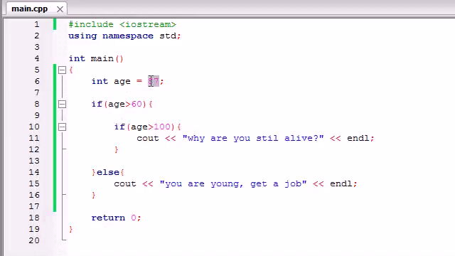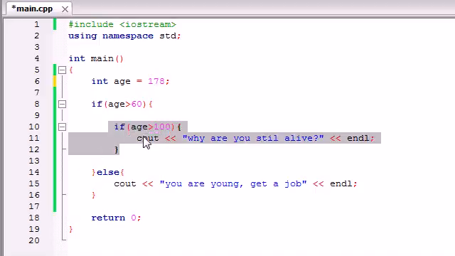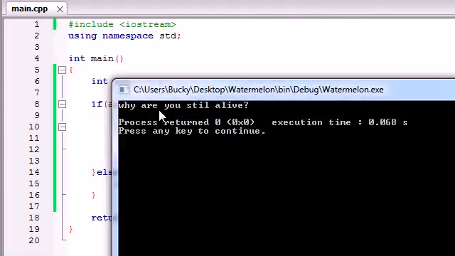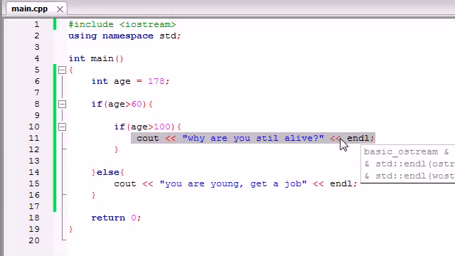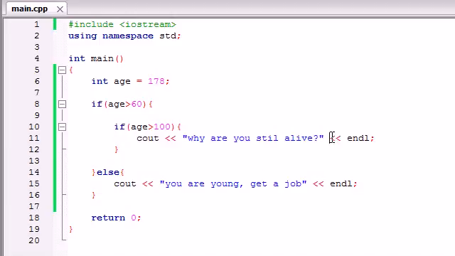But say our user was 178. Pretty old, huh? Well, we're going to say, alright, is your age over 60? Yes, so now go here. Is your age over 100? Yes, it is. So now run this bit of code right here. And we're going to run it, and it's going to say, why are you still alive? Because, come on guys, let's face it, if you're 178 years old, you should be dead. Just saying. So now we begin to see how we can make complex tests and very complex programs.